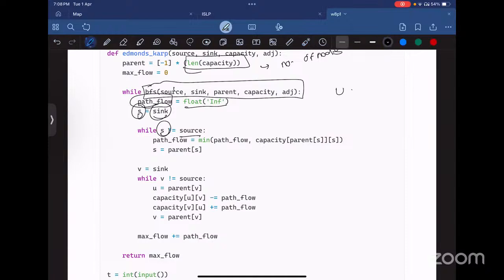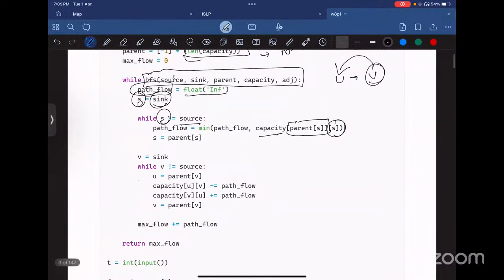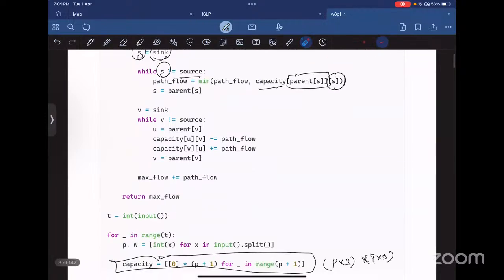So if u to v, we are starting from v, so the parent of v would be u. We take the capacity of that edge, take the minimum of the path flow and the edge capacity, and set it to the path flow variable. And we will update our s with the parent of s. So if initially it was v, now it will become u. In this way, we are backtracking the path.